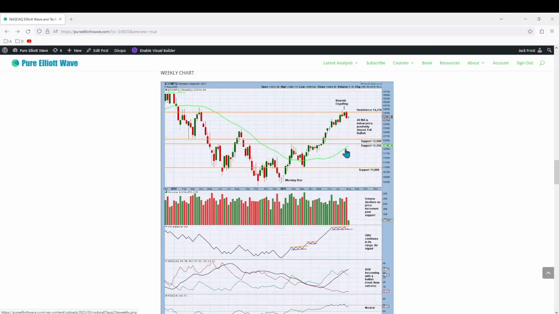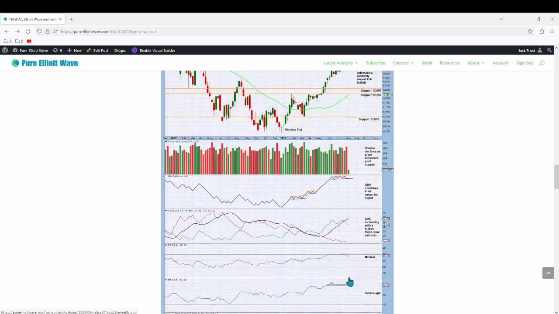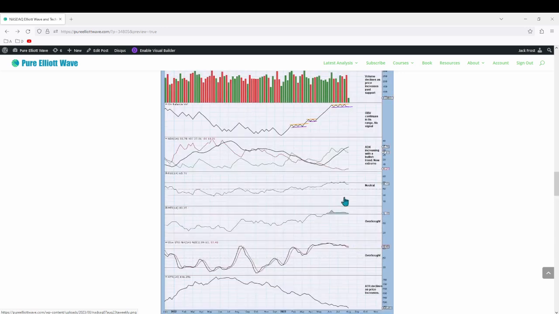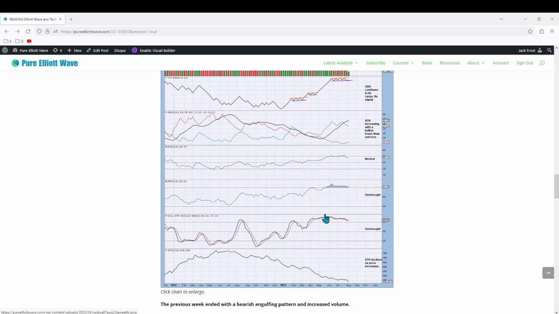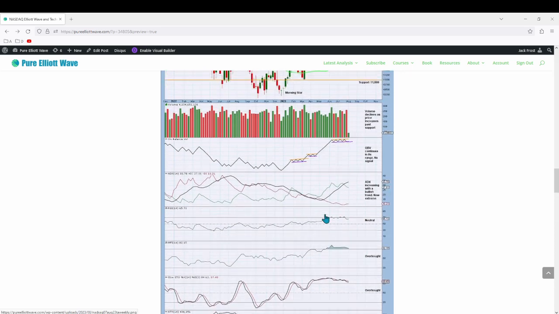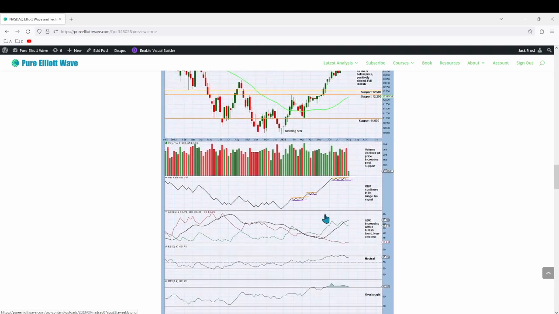On the technical weekly charts, this previous week ended with a strong bearish engulfing pattern, where price found resistance at 14,250. ADX now indicates an extreme trend, though it is not very extreme, as the ADX line is above both DX lines, though it is not above 40. RSI is neutral, money flow is overbought and has remained overbought for quite some time. Price is expected to find a corrective movement to relieve extreme conditions. Once those extreme conditions are over, price may continue upwards. This is fairly bearish and supports both Elliott wave counts.